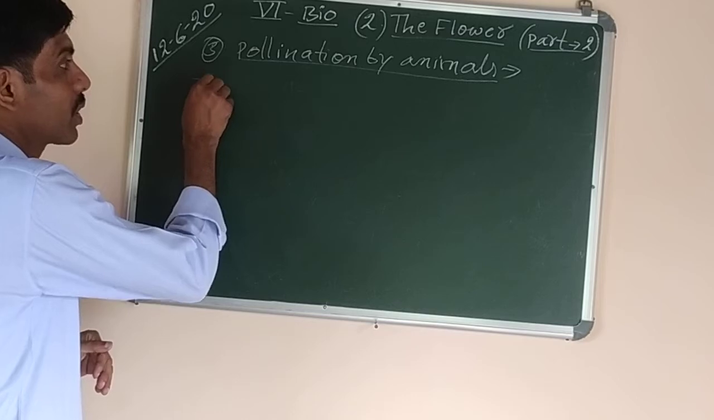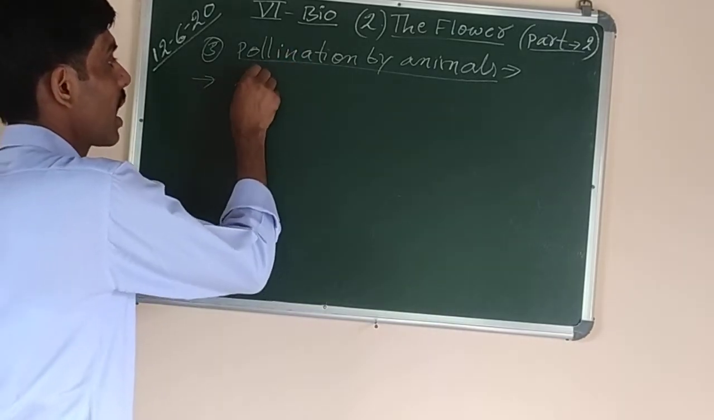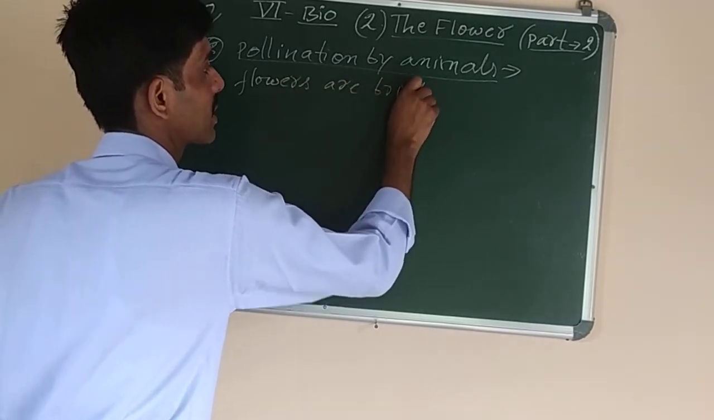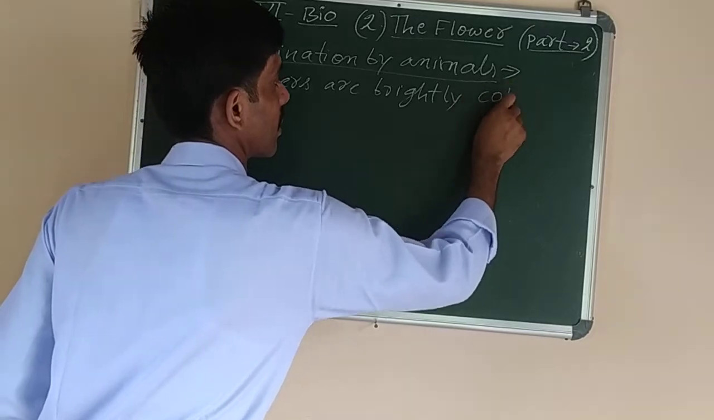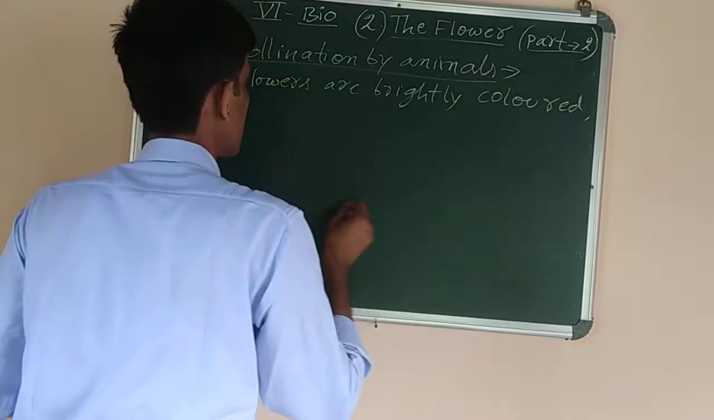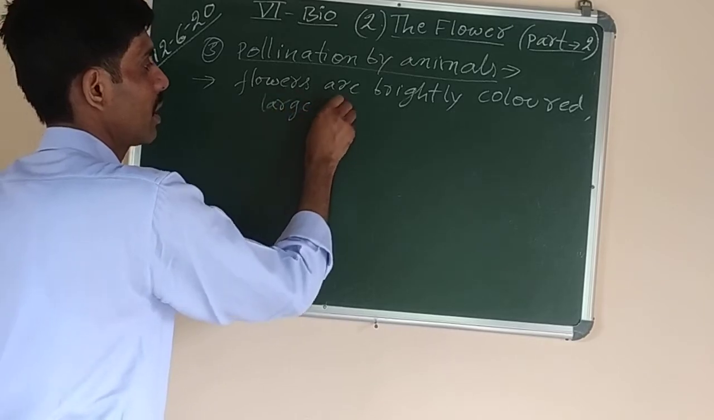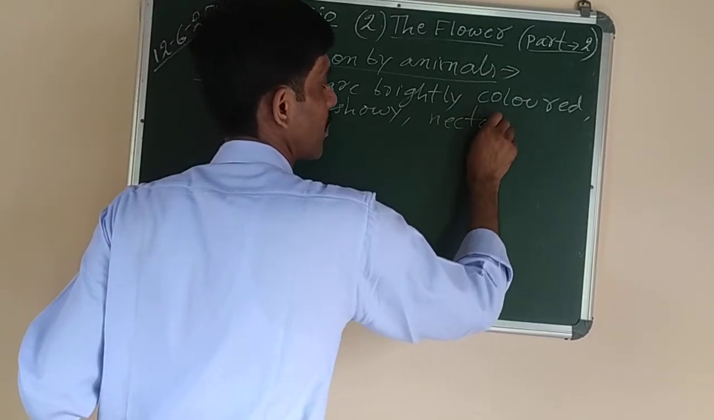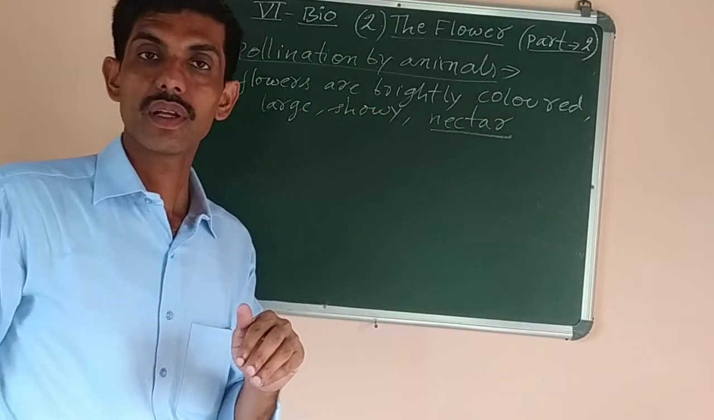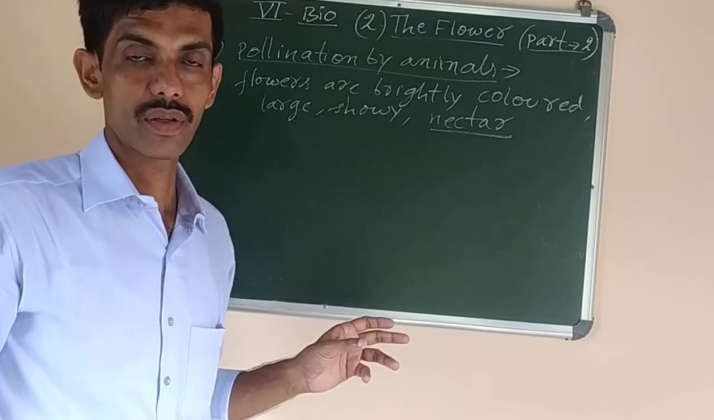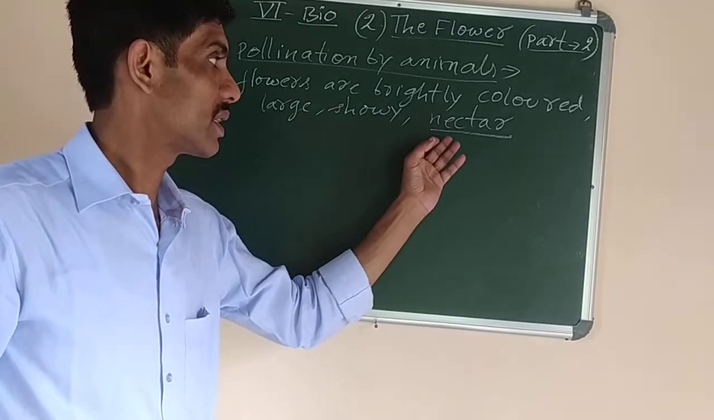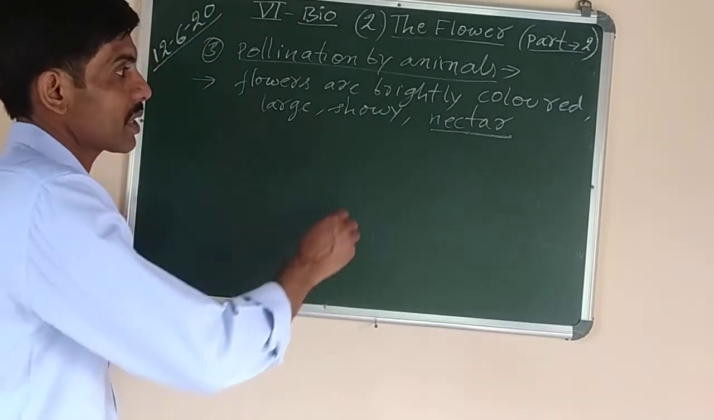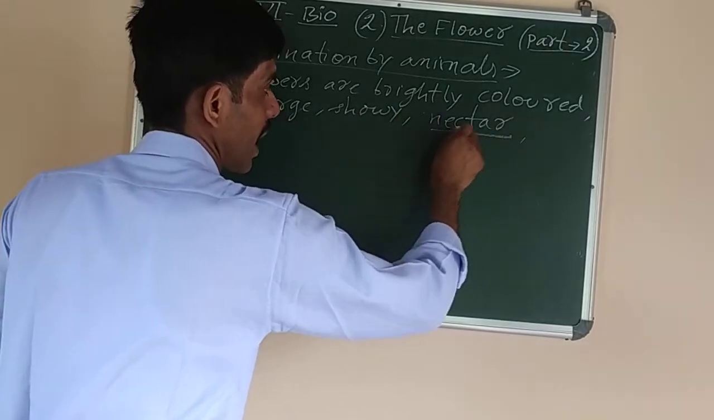So what are some of the characteristics of pollination by animals? The flowers are brightly colored because they have to attract the insects and other animals. Large, showy, attractive, many more points. They have nectar. They produce nectar. Nectar means a sweet liquid which is produced by the flowers, so that the insects can come and get this nectar as their food, like honeybees collect the nectar to make honey. So flowers are brightly colored, large, showy, they have nectar,